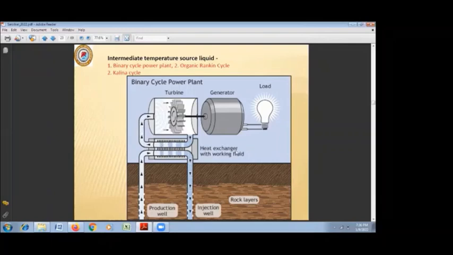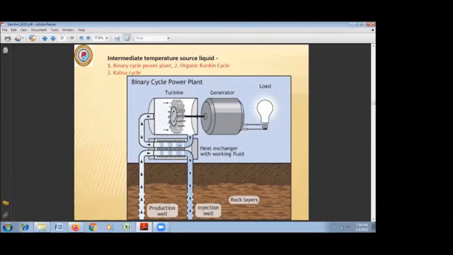So in this case, we have a heat exchanger where an organic fluid with a low boiling point is used. The heat is exchanged, the organic fluid is vaporized, and that vapor is used to drive the turbine and generate the electricity.